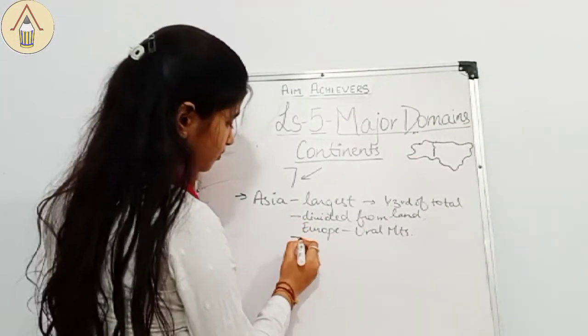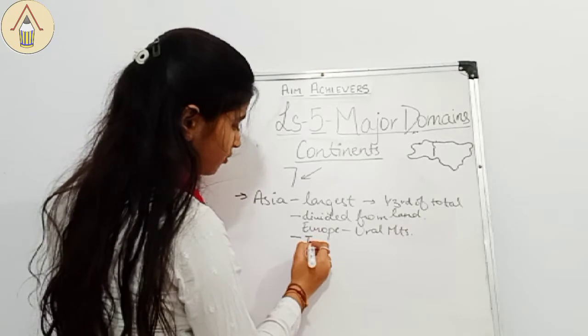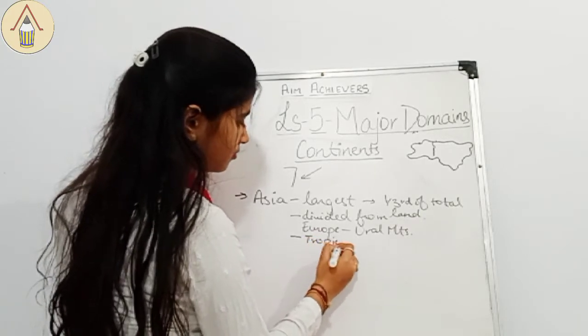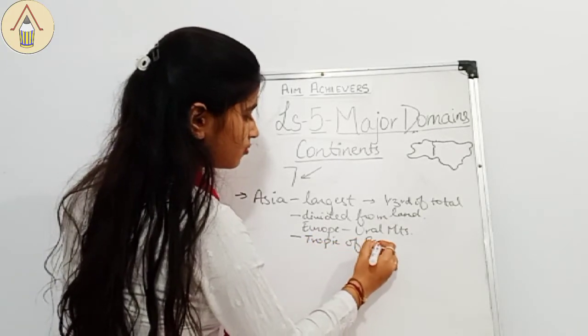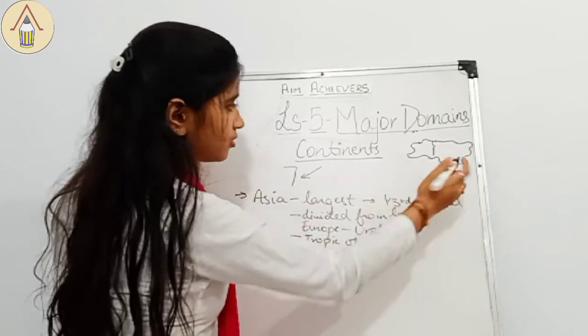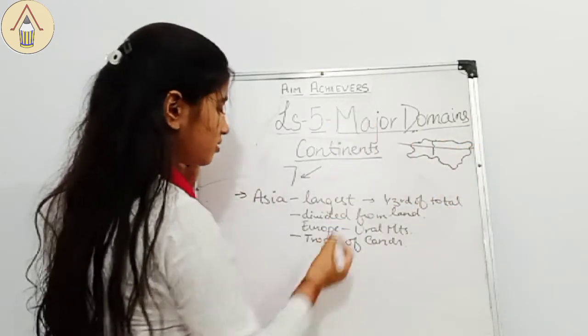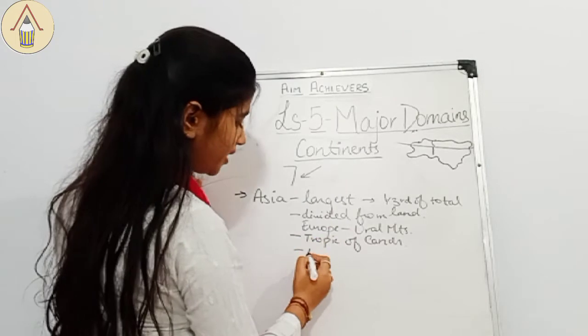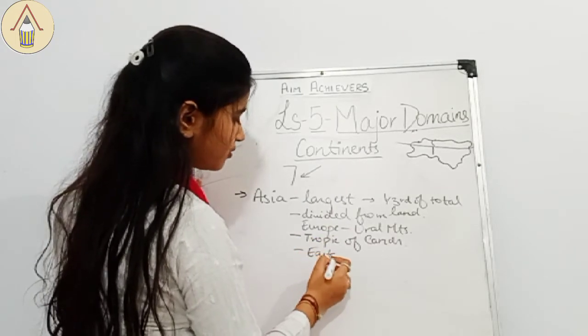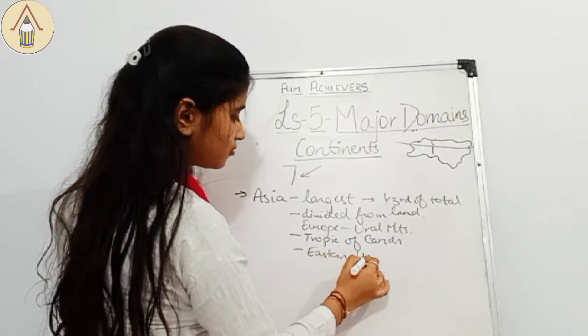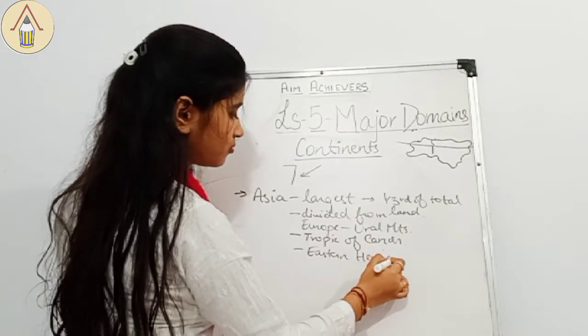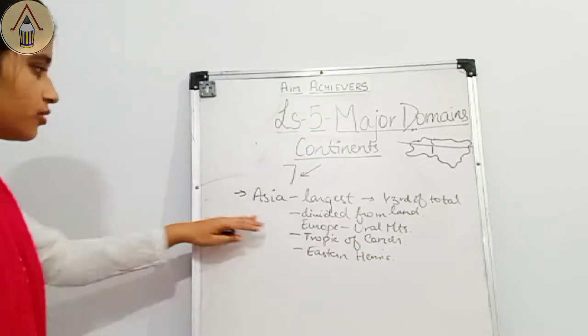Next thing is that the Tropic of Cancer passes through it, here, like this. Third thing, it completely lies in the eastern hemisphere. So this was about Asia.